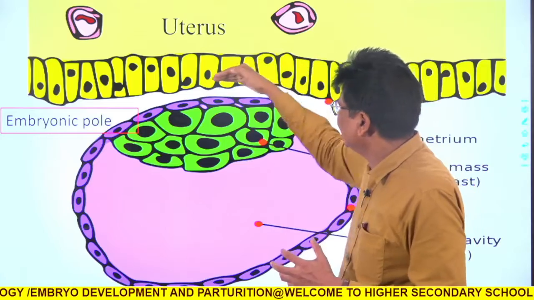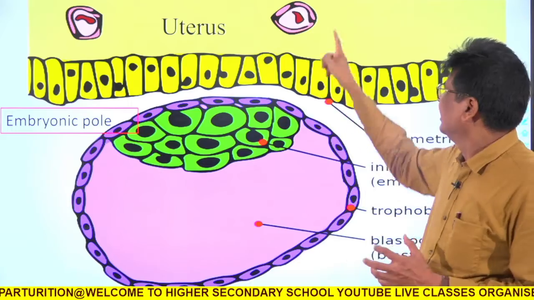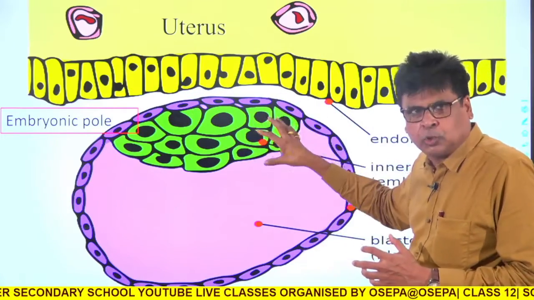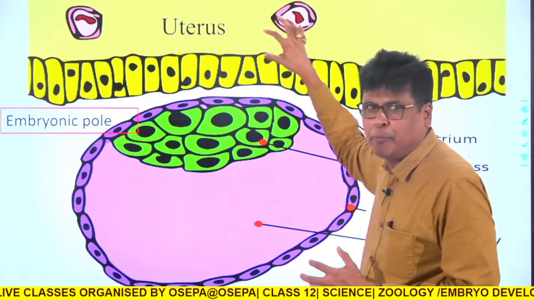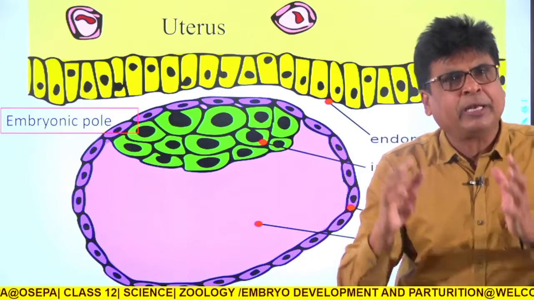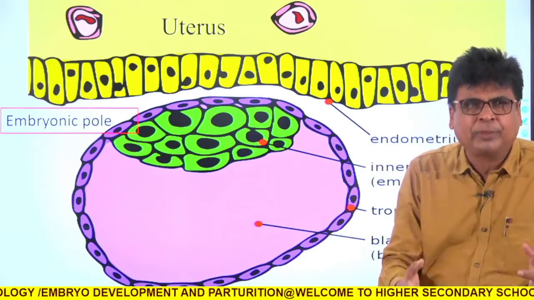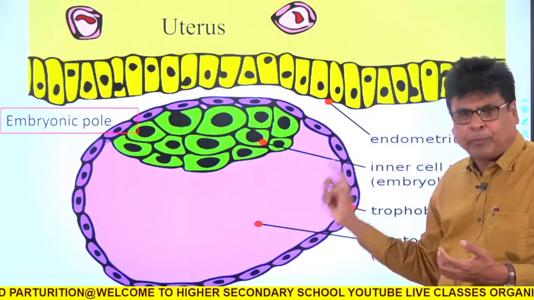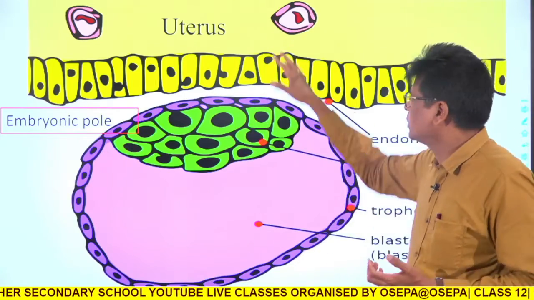You see, this is the uterus, and this is the endometrium wall of the uterus. These are the blood vessels of the uterus. Finally this blastocyst will enter the uterus and be implanted into it. Until it is implanted, it is unable to derive food material from the mother, so the trophoblast cells provide nutrition, because it is not getting any nourishment from the uterus.